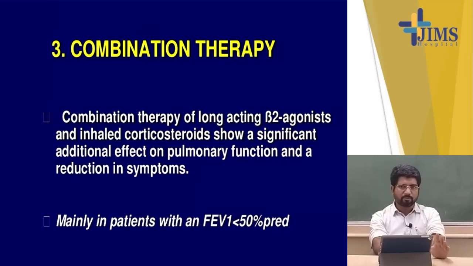But if the patient's FEV1 is less than 50% and there is a chance of frequent exacerbation in a year, and with some other clinical features also suggestive of a possibility of a frequent exacerbator, in this situation we add the inhaled corticosteroid along with the beta 2 agonist. The therapy with a long-acting beta 2 agonist and inhaled corticosteroid shows a significant additional effect on pulmonary function and a reduction in the symptoms.